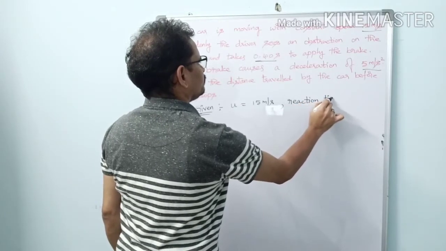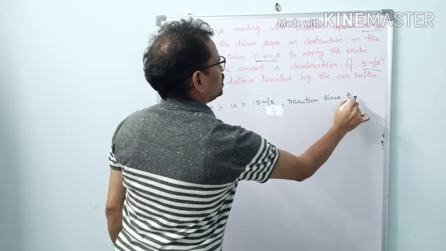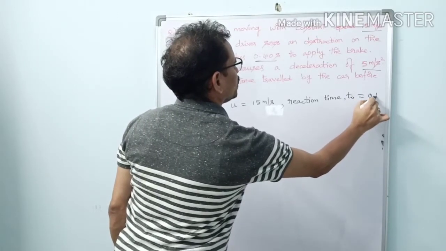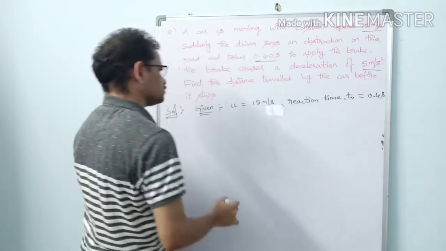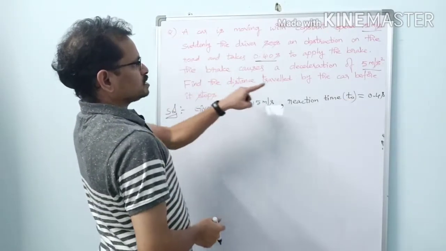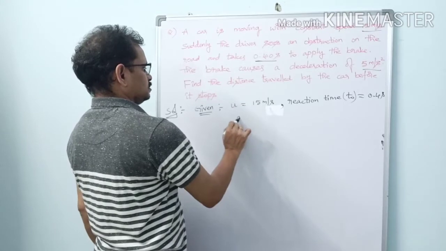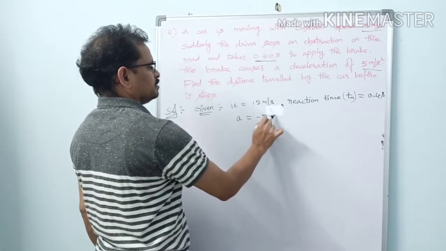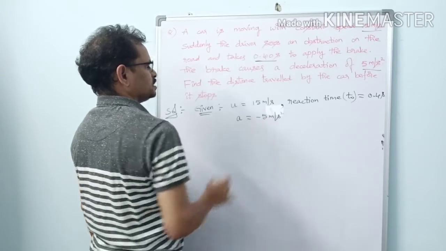Reaction time, let us suppose reaction time T0 equal to 0.4 seconds. The brake causes a deceleration, so let me write a equal to, since it is deceleration, minus 5 meter per second square.